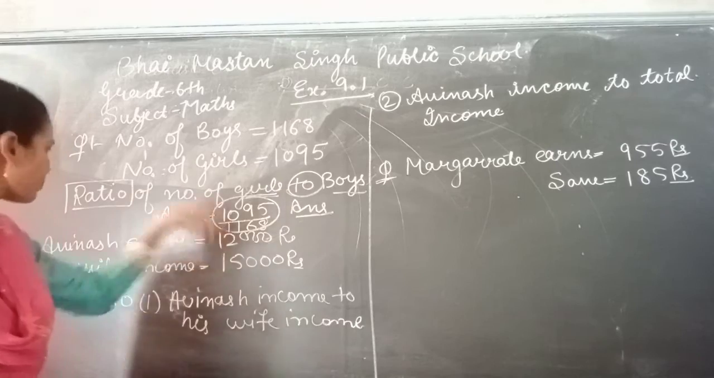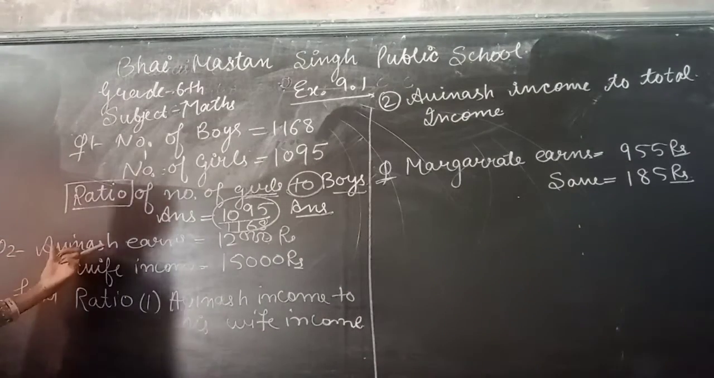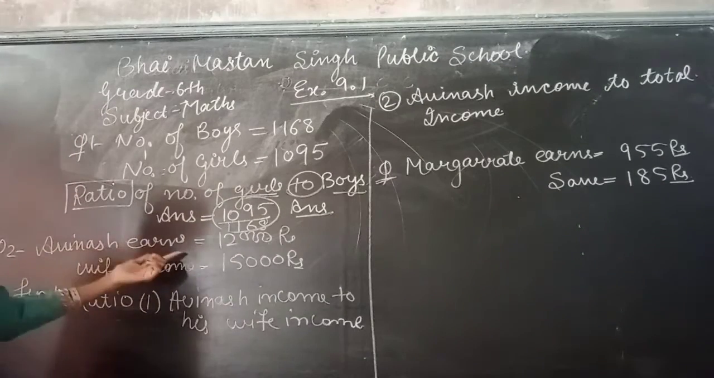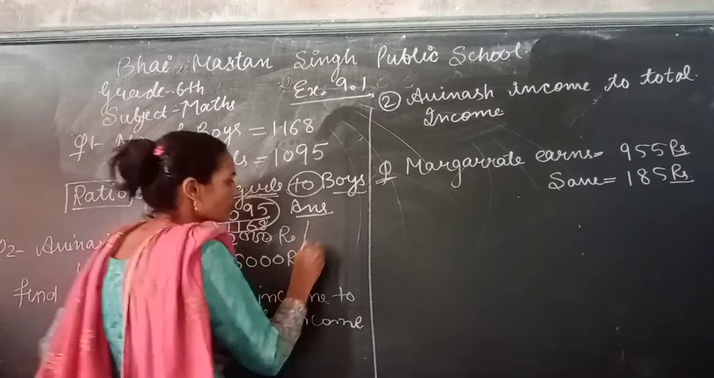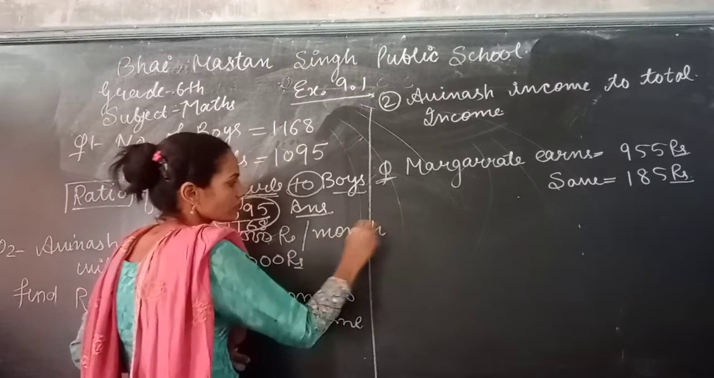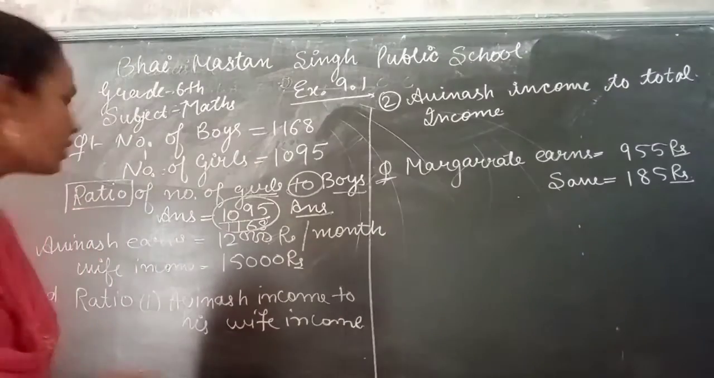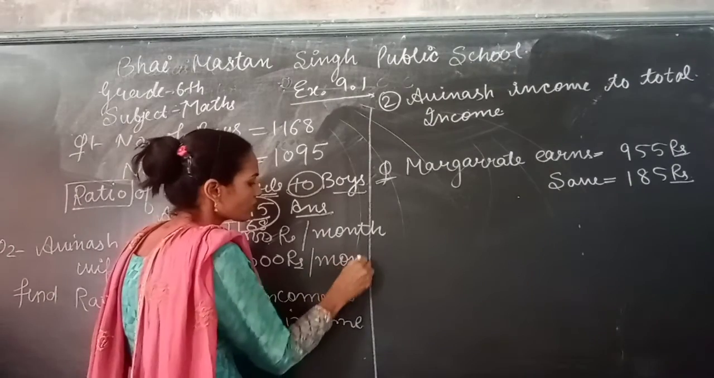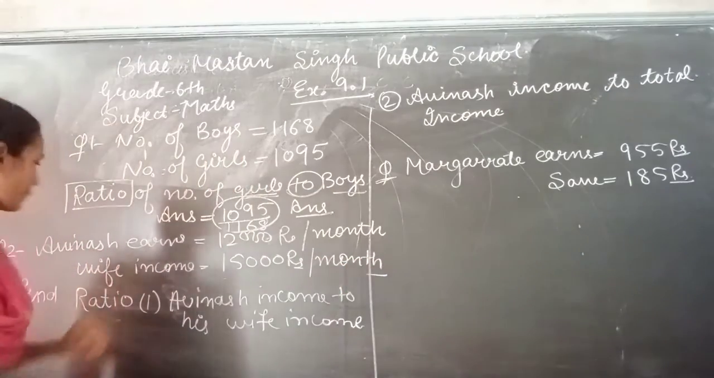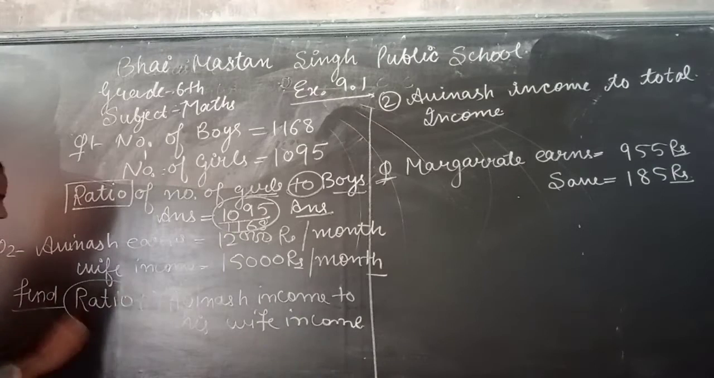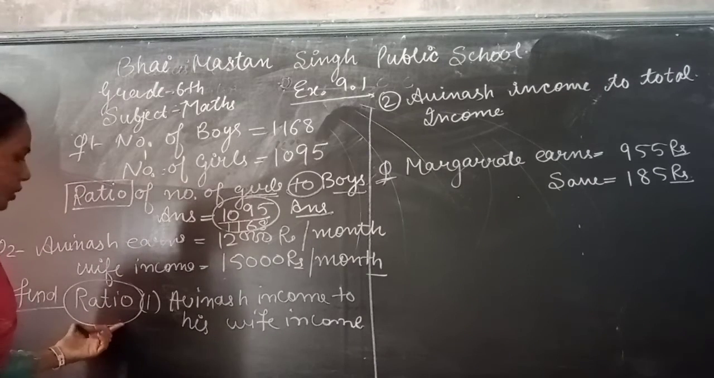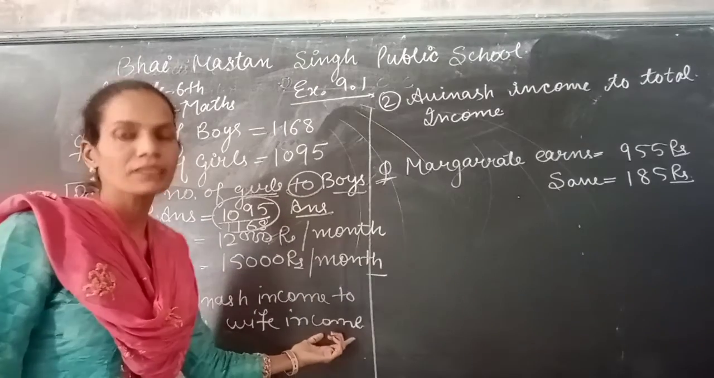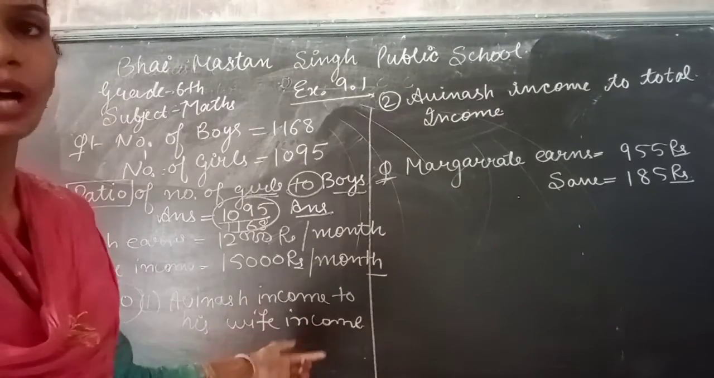Is it okay? Next question is, students, Avinash earns, okay, Avinash is any person's name. Avinash earns 12,000 rupees per month. This is his income. Is it okay? Next one is, his wife's income is 15,000 rupees per month. Okay? And find the ratio of Avinash's income to his wife's income.